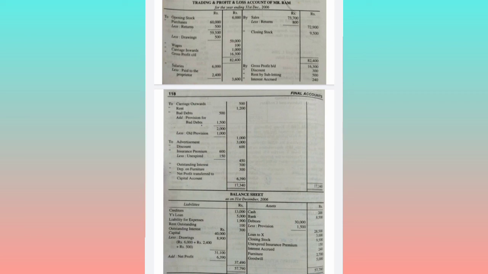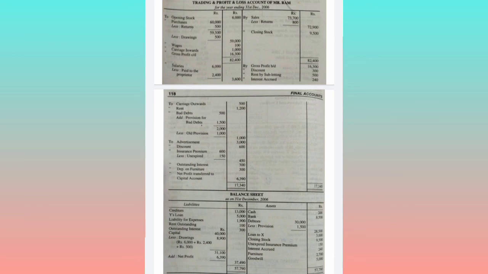Next comes the adjustments. Closing stock, credit side of the trading account, and take it to the assets of the balance sheet. Insurance we have adjusted, 10% depreciation we have adjusted. Here comes loan to X, which carries 8% per annum. Loan to X is an investment, that is an asset. So 3000 into 8% comes to 240. If we have given a loan to any third party, then we will receive interest. So interest received is nothing but profit, so it will come under the profit and loss credit side.